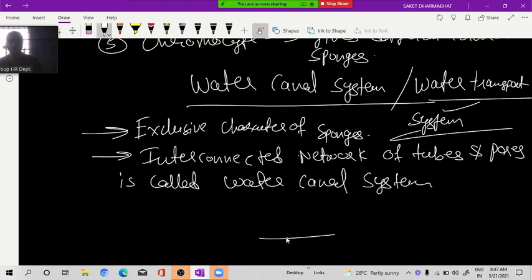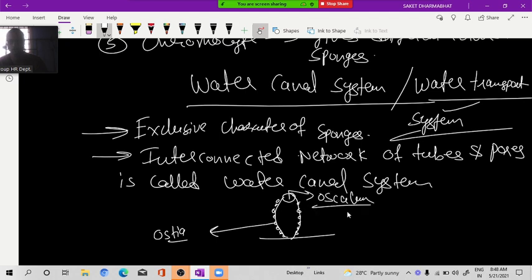For example, here I am making the structure of a sponge. The sponge has many small holes in the body. These holes are called what? Ostia. Ostia is what? Inlet. This one hole is called what? Osculum. Inside, the spongocoel cavity is there.